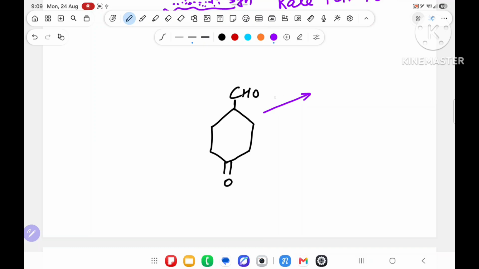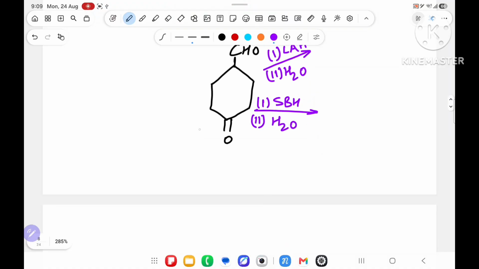Suppose over here the first reagent I have taken is LiAlH4, second reagent is H2O. Second part: first reagent I have taken NaBH4, second reagent H2O. Third part: first reagent is B2H6 in presence of THF, and second reagent is H2O.